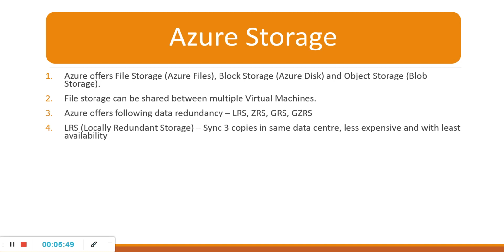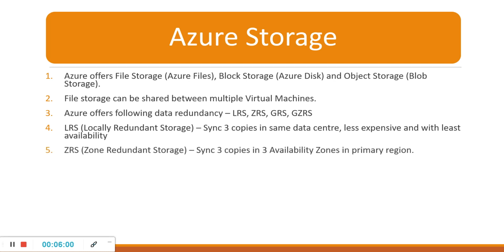Let's see this. LRS means locally redundant storage. It syncs 3 copies in the same data center. It is less expensive and has the least availability. The next one is zone redundant storage. It syncs 3 copies in availability zones in the primary region only.